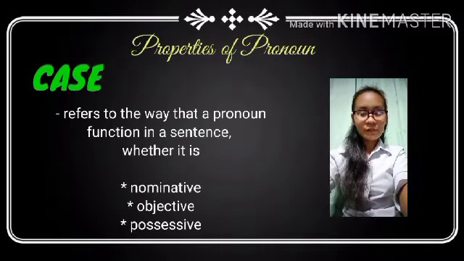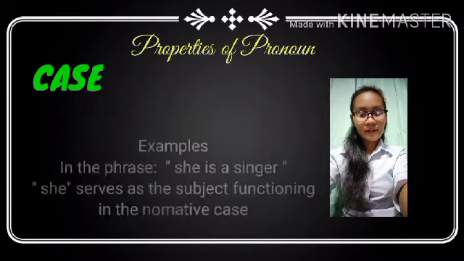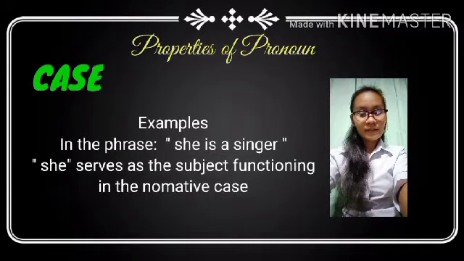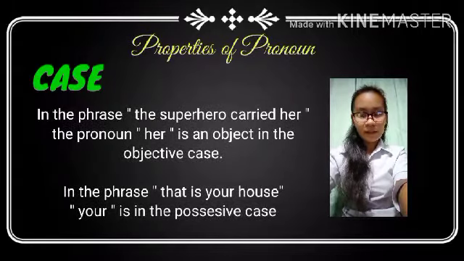Case. Case refers to the way that a pronoun functions in a sentence, whether it is nominative, objective, or possessive. Examples. In the phrase, she is a singer, she serves as the subject, functioning in the nominative case. In the phrase, the superhero carried her, the pronoun her is an object in the objective case. In the phrase, that is your house, your is in the possessive case.